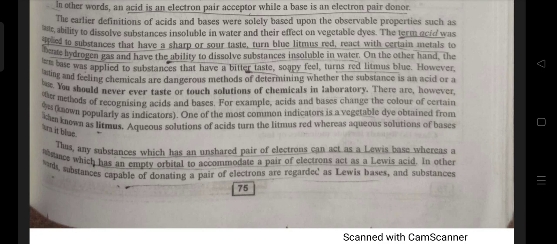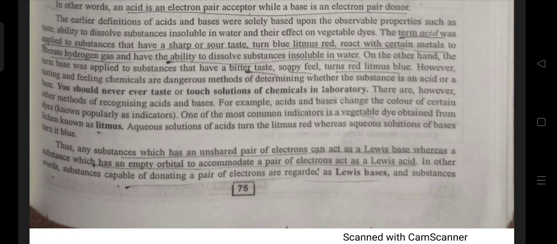On the other hand, the term base was applied to substances that have a bitter taste, soapy feel, and turn red litmus blue. However, tasting and feeling chemicals are dangerous methods of determining whether a substance is an acid or a base. You should never ever taste or touch solutions of chemicals in the laboratory.